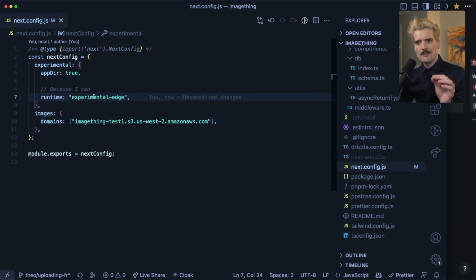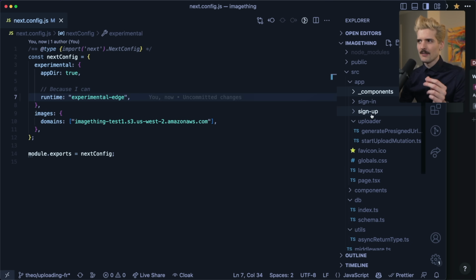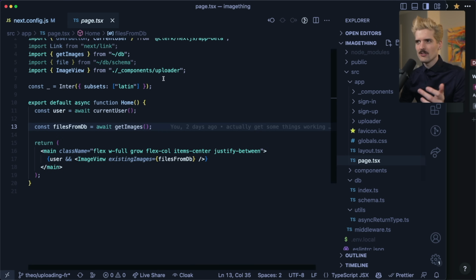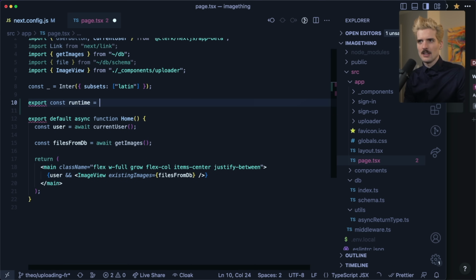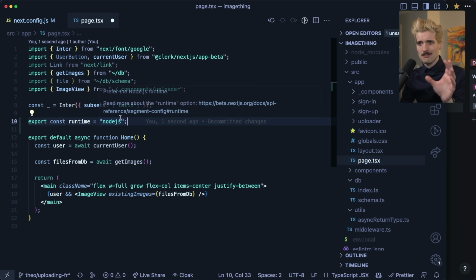That said, Vercel does plan to deprecate this because they don't want us thinking about edge on an application level. They want us thinking about edge on an individual route level. The way they recommend doing this, and the way that I've seen it in most of their demos, has been on a given page, you export const runtime equals edge. And you can put node here if you have something that's incompatible with edge on just this one route, which means that on a route level, an API route level, or a page route, you're able to tell Vercel if this code should be thrown on Lambda or on edge, which allows you to have pretty hilariously granular control over how your applications are deployed.